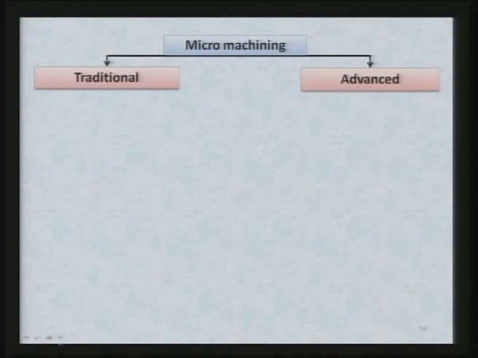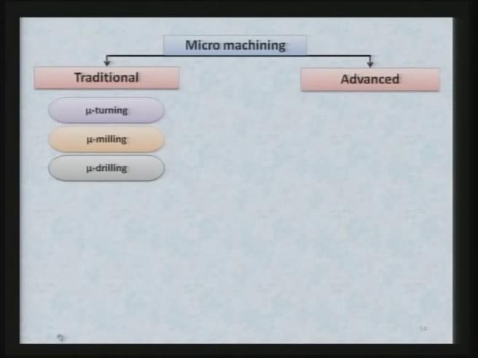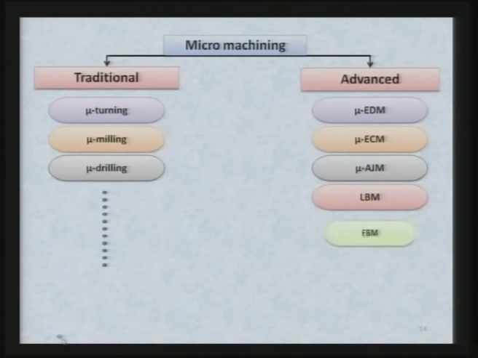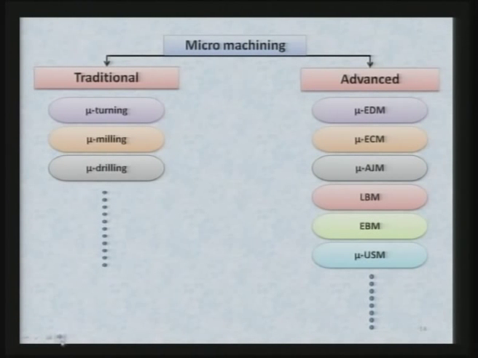So, micro machining, let us see what are the various processes. In traditional micro machining processes: micro turning, micro milling, micro drilling, and so many other traditional micro machining processes are there. Then there is a whole list of advanced micro machining processes like micro EDM, micro ECM, micro AJM, laser beam machining, electron beam machining. All of them come into category of micro machining, including ultrasonic micro machining.